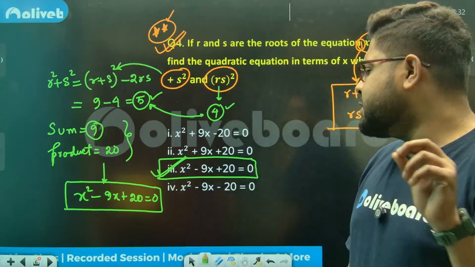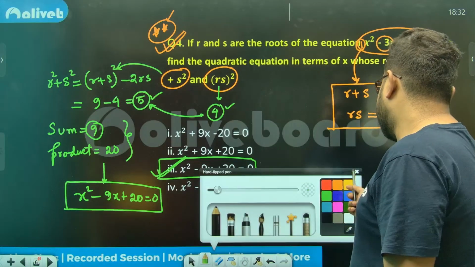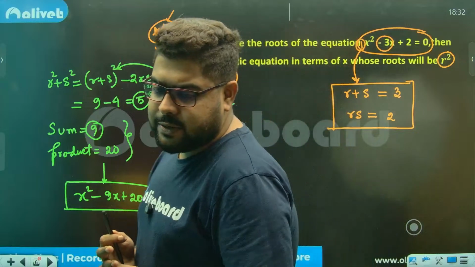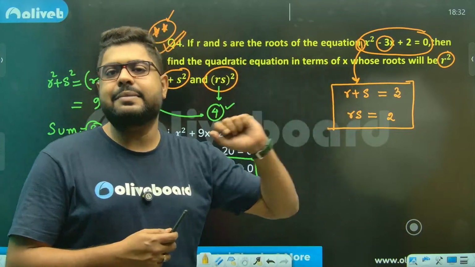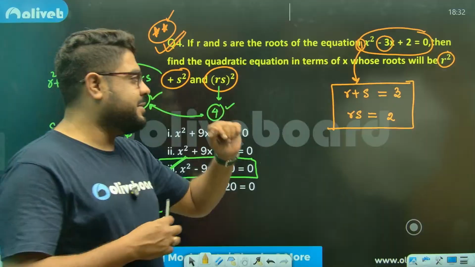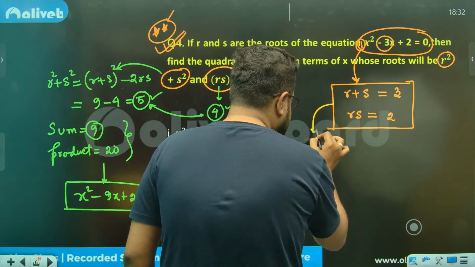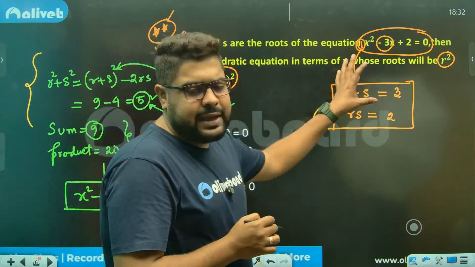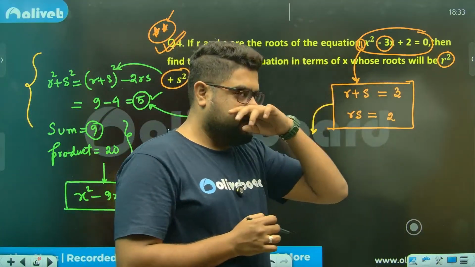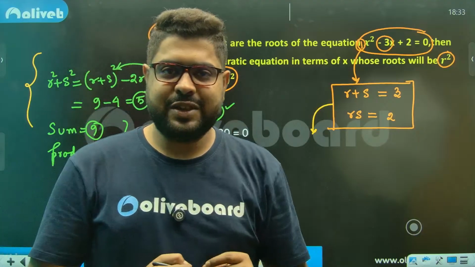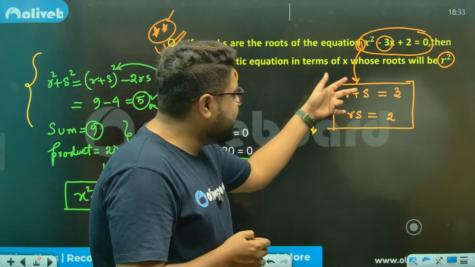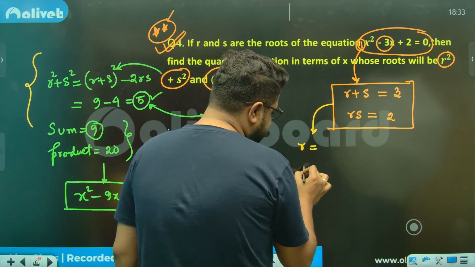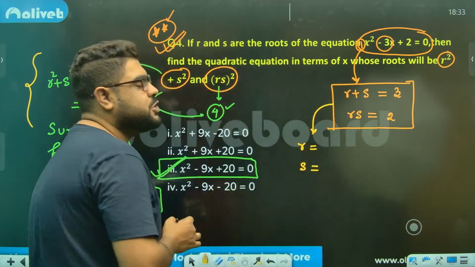So use a little bit of your brain here before you do anything else. 99% of the times, if you get a question like this, always remember, sir, you don't need to use these formulas or stuff. Use a little bit of your brain. You will be able to say what is the value of R and S individually, sir.